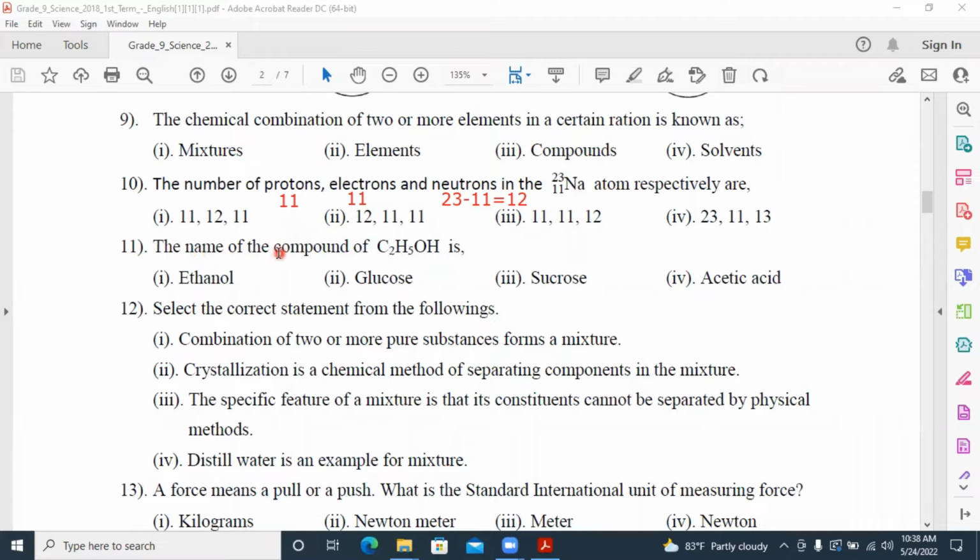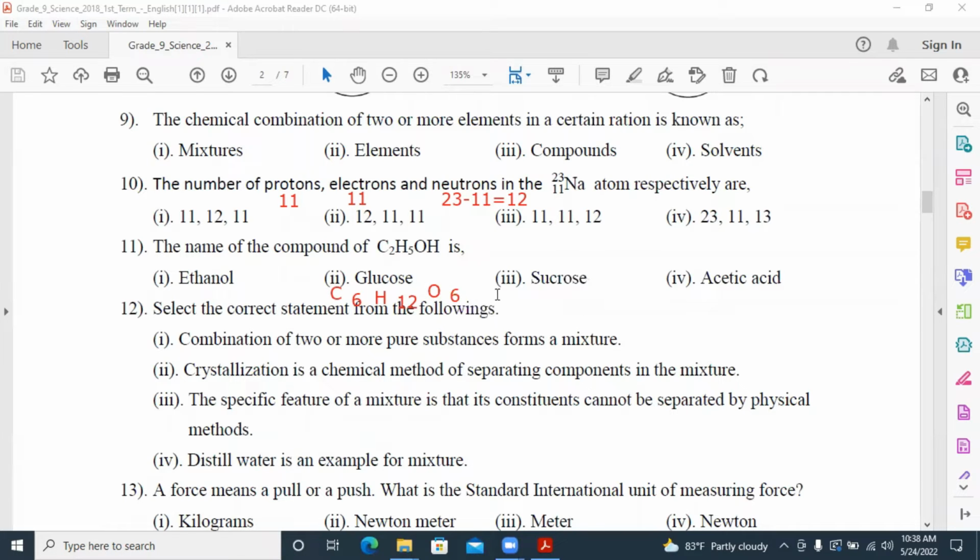Next one, the name of the compound C2H5OH. It is ethanol. C2H5OH means ethanol. You should know the formula for glucose. C6H12O6. That is the formula of glucose.